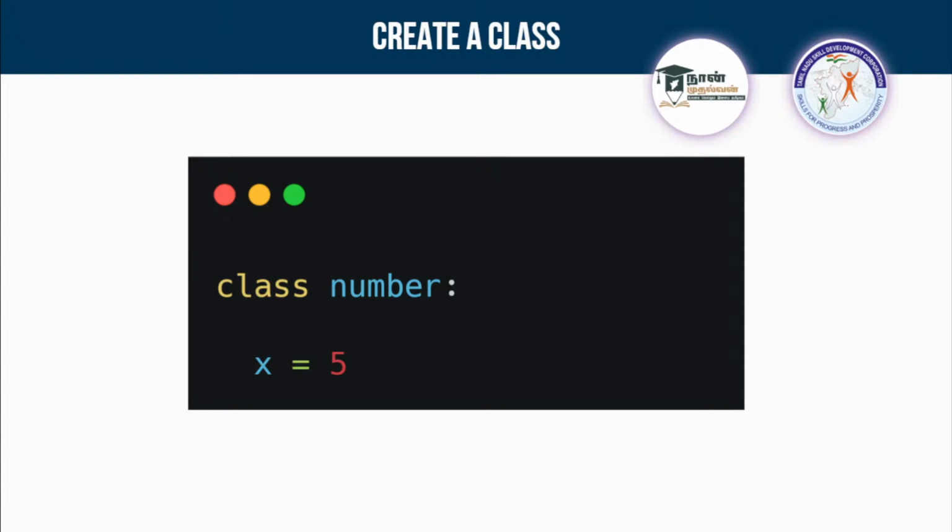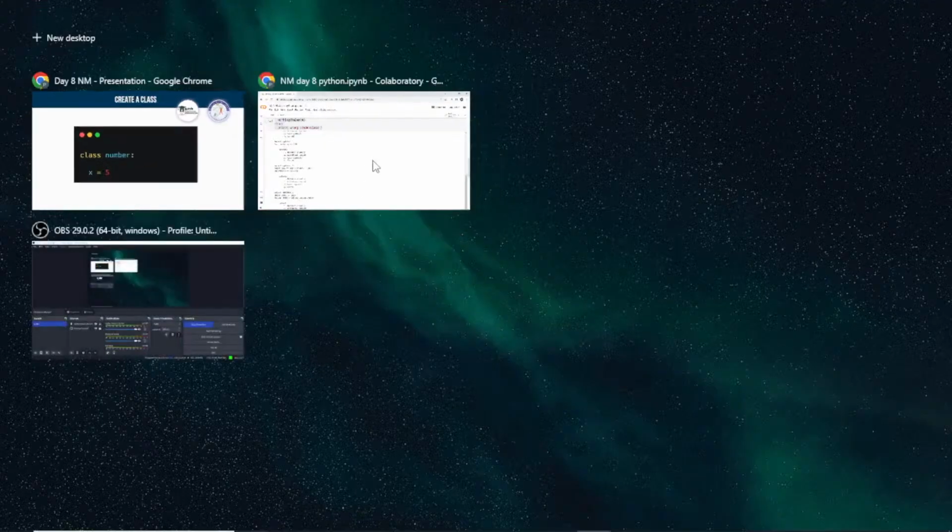So I am creating a class. Okay, you have to create a class with the help of this class keyword, and next to that you have to give a name for it. I'm giving the name number, and using a colon, in the next line I'm giving x equal to 5. So I'm storing x equal to 5 inside this class. So can we do it? We'll create a class now in Colab.